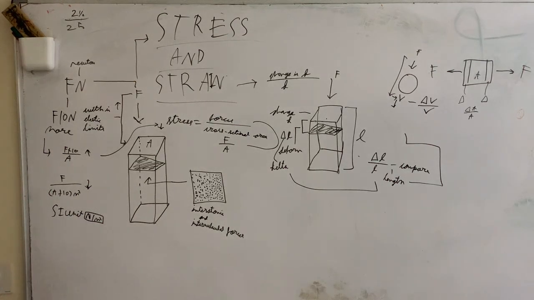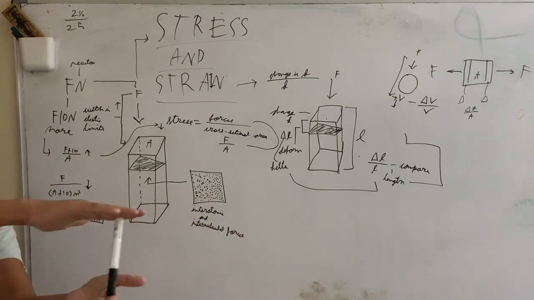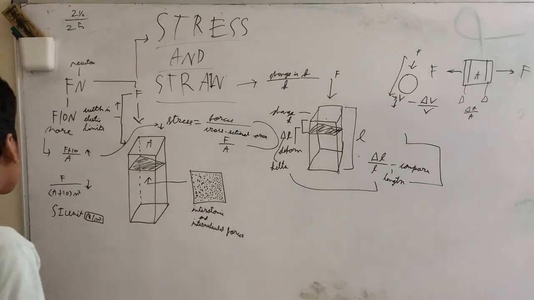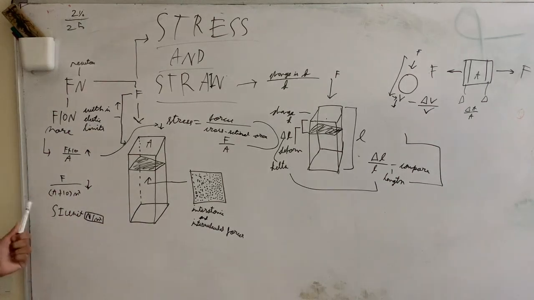But let's say we do this the opposite way. Let's say we made the area 10 meters squared more, so that would be A plus 10 meters squared. What would happen?